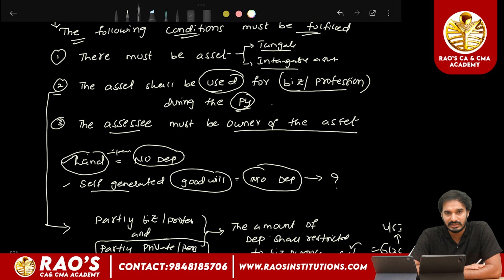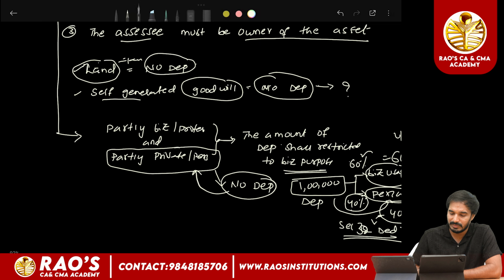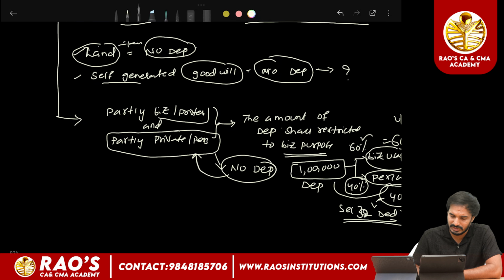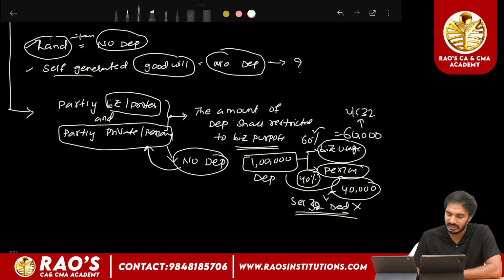So the first condition is there must be an asset. The asset may be either tangible or intangible, and the asset should be used for the purpose of business or profession during the previous year. So in case the asset is partly used for business or professional purpose and partly used for personal or private purpose, in such a case the amount of depreciation will be restricted to business purpose or professional purpose,